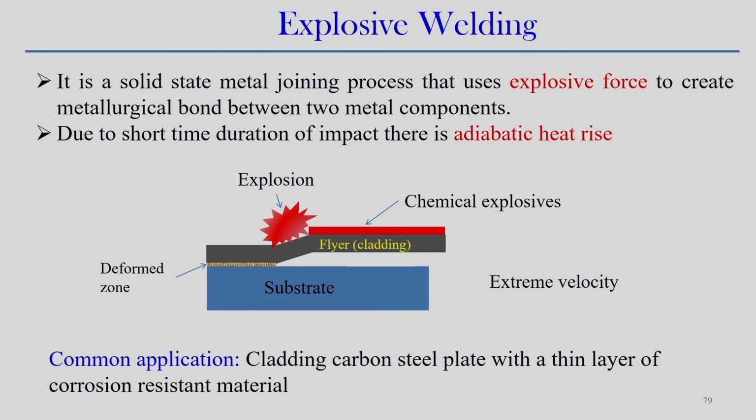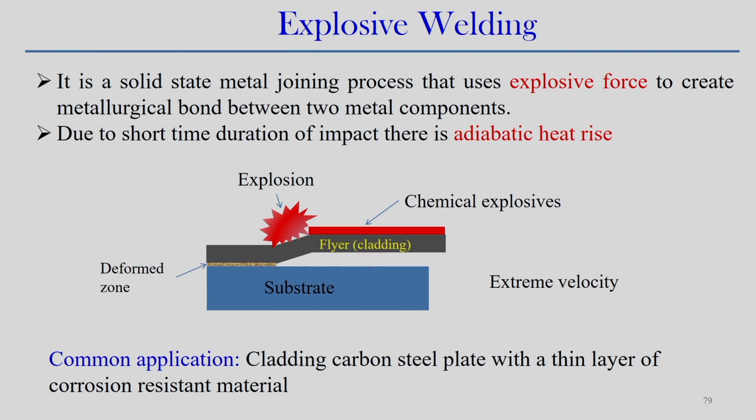Now, we look into what explosive welding is. This is one kind of solid state welding process, and you can see that it uses explosive force to create metallurgical bonding between two metal components. There is a substrate material and a flyer material, but the flyer material has to be deposited by using the explosion. So, in this case we can use some chemical explosive on the top surface, and once the explosive starts working, one very thin layer on the top surface is joined to the substrate material.